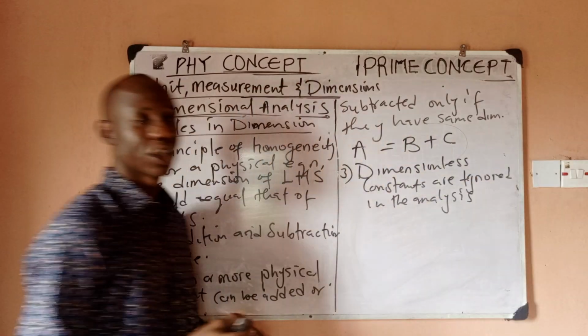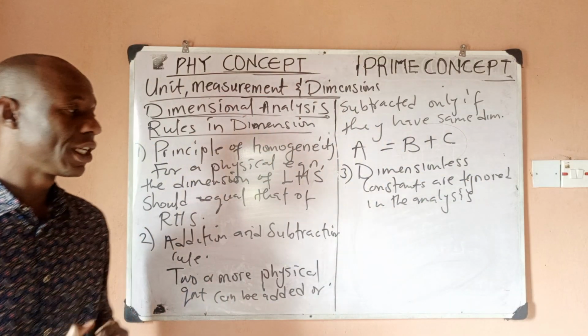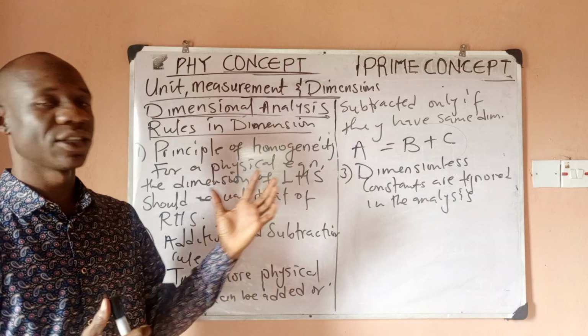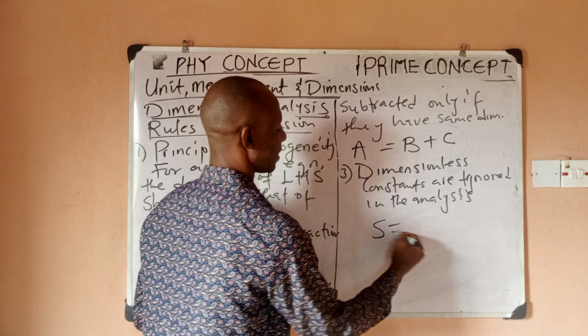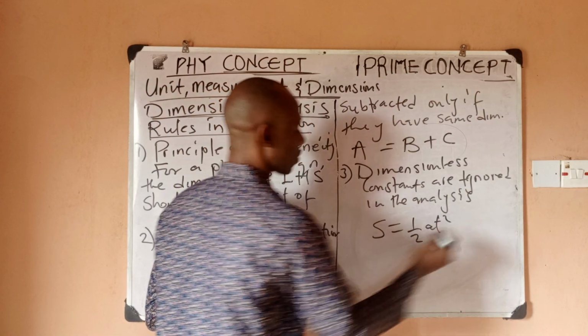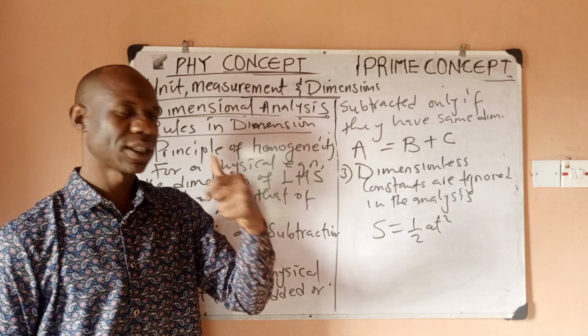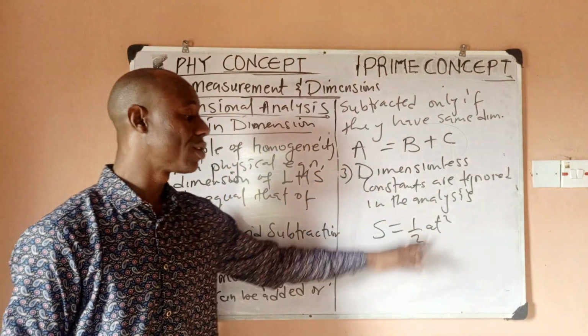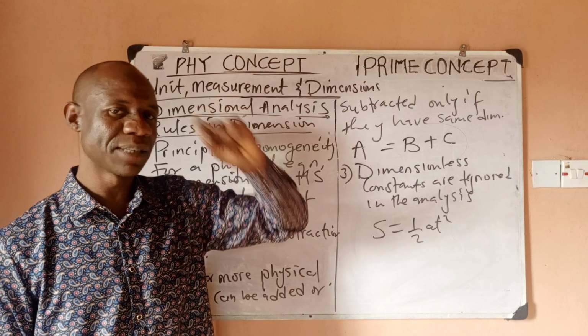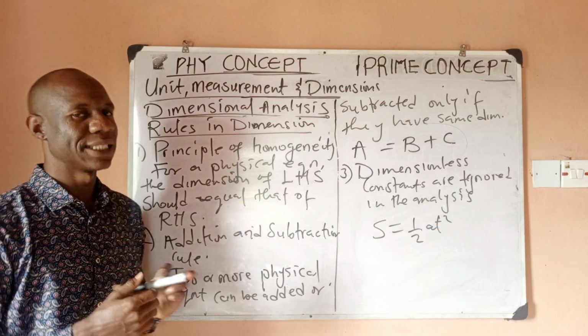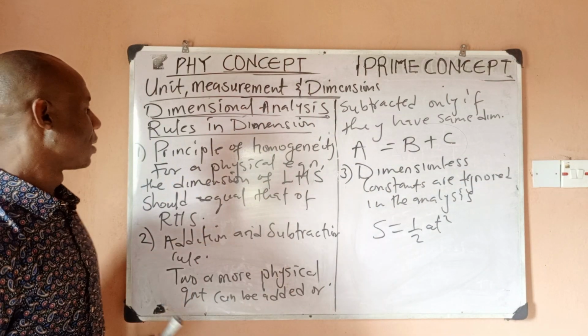Dimensionless constants are what? Ignored in the analysis. Just like you saw when I analyzed s equals half at squared, you notice that half is a dimensionless constant. It does not have dimension, so I ignored it. It does not participate in dimensional analysis. So I believe these rules are very clear to us.